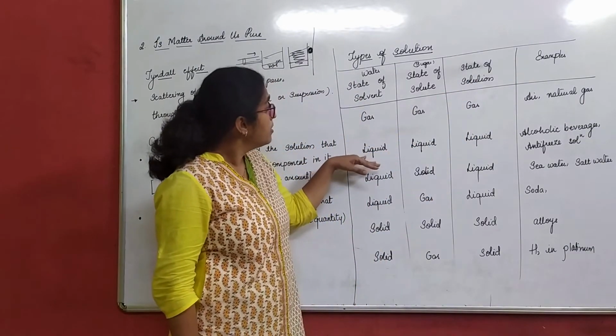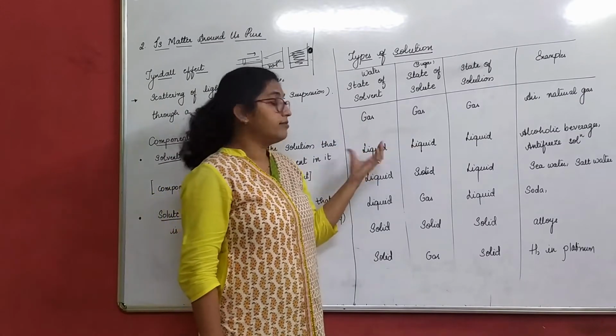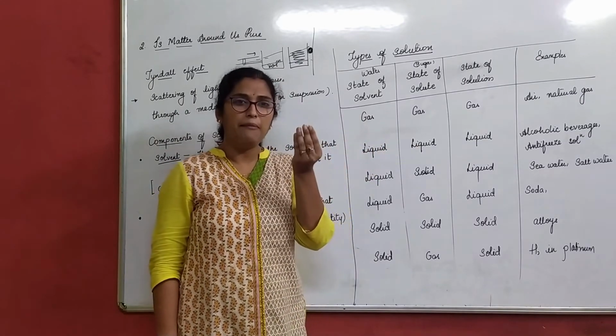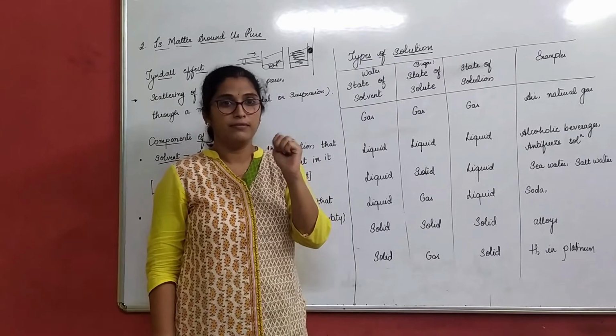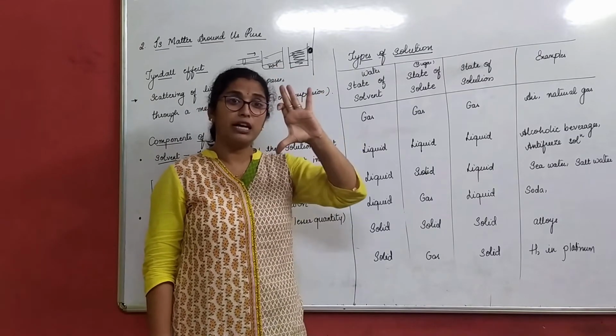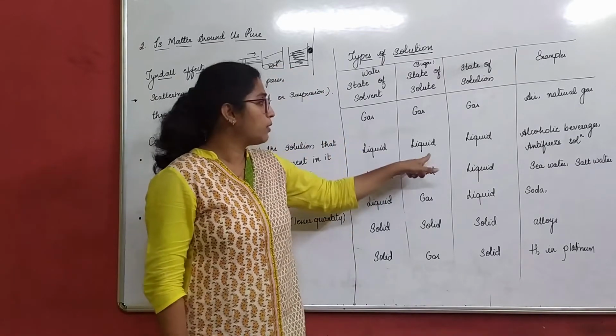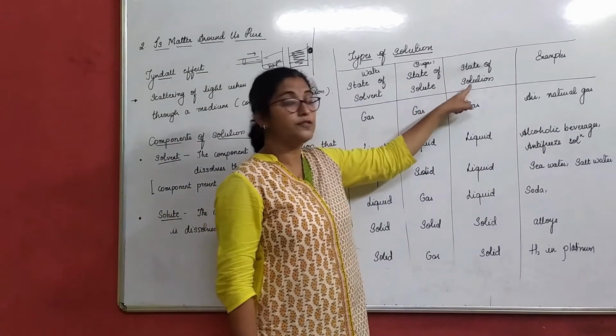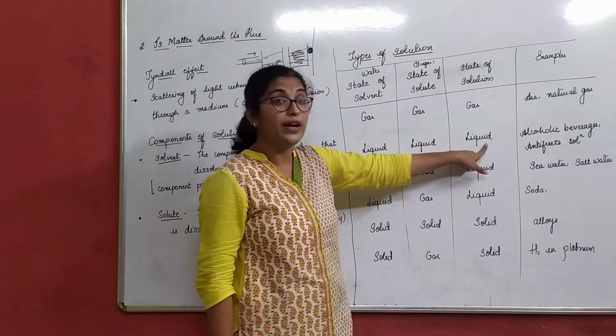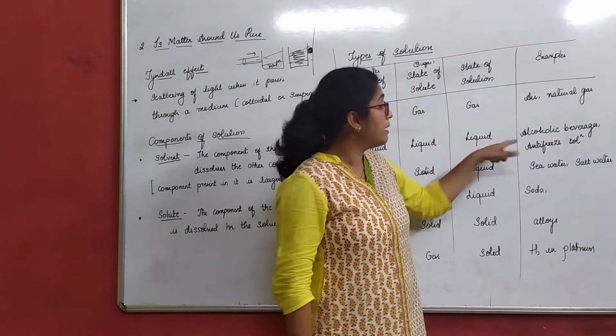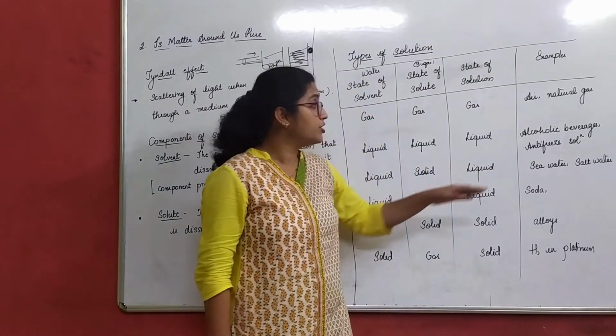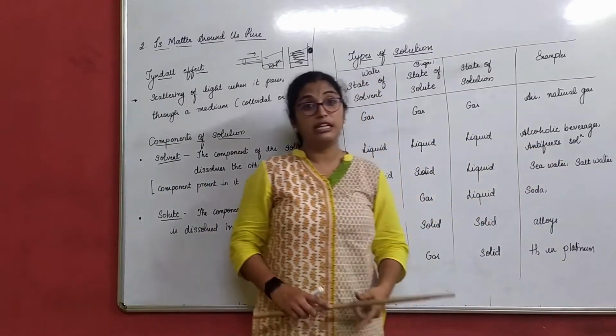Next, liquid in liquid. In 1 glass of liquid, I am adding a little bit of liquid. Water, sugar. So what will be the state of solution? It will be liquid only. What could be the example? Alcoholic beverages or antifreeze solution.